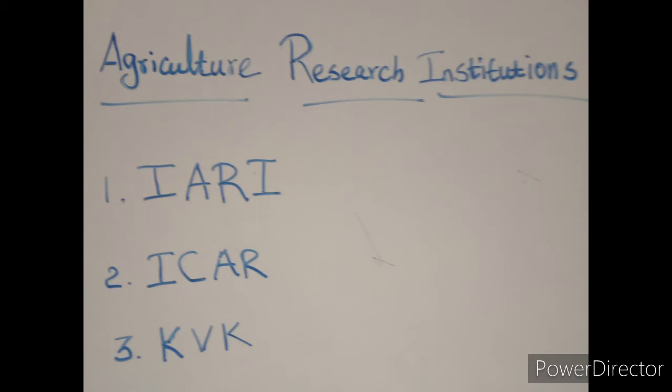The major agricultural research institutions in India are the Indian Agricultural Research Institute, the Indian Council of Agricultural Research, and Krishi Vigyan Kendra. These are the major institutions. They do research based on the farmers' requirements and needs. Using the results of the research, they prepare procedures, methodologies or formulas. It helps farmers overcome their problems, and it helps human welfare.